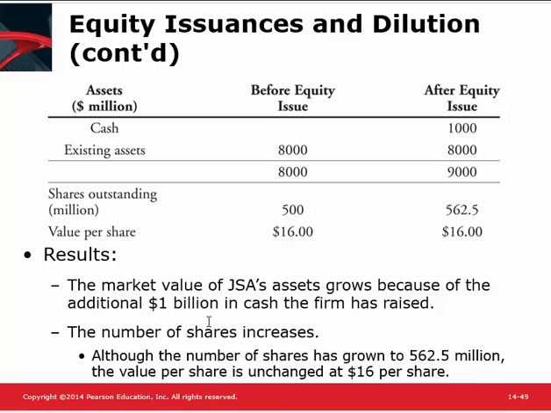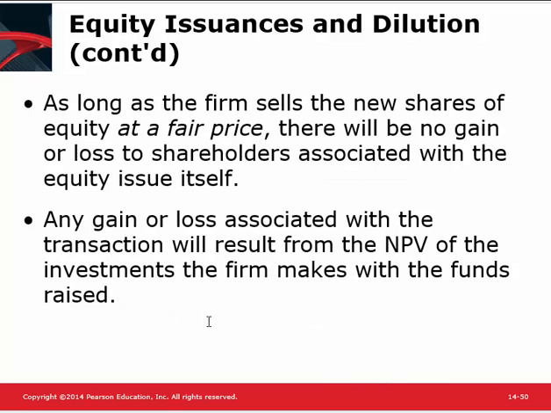It's not going to increase in a perfect capital market. As long as the firm sells these new shares at a fair price, there's no gain or loss to shareholders. Any gain or loss associated with the transaction comes from the actual earnings of the project itself.